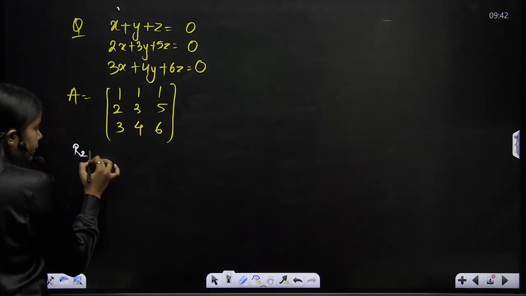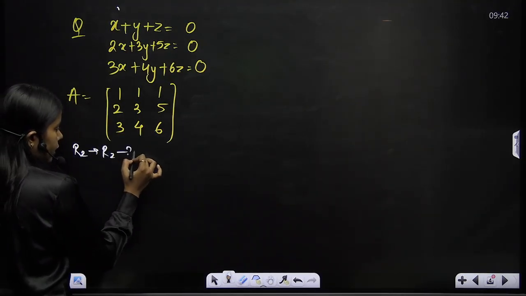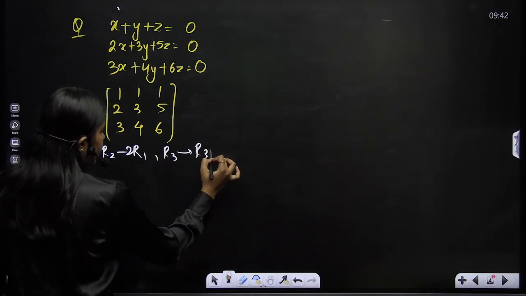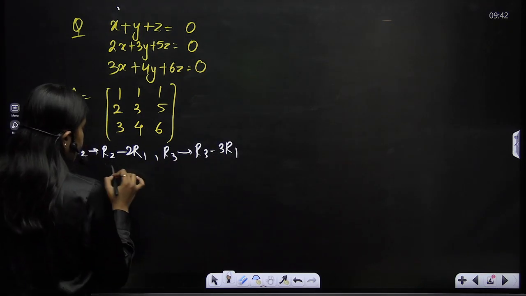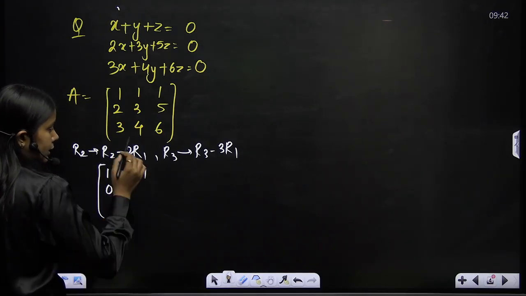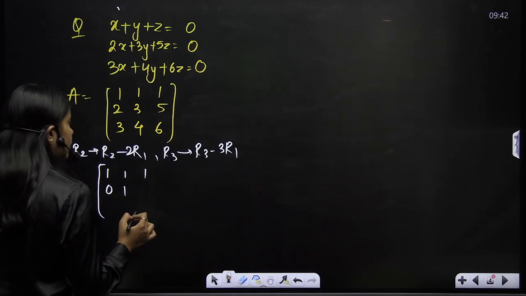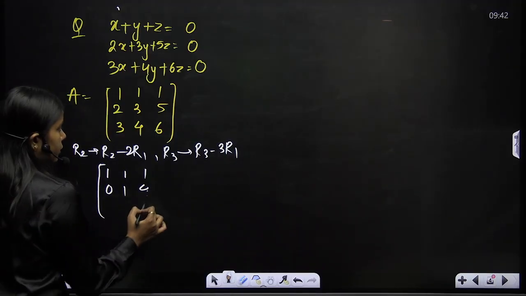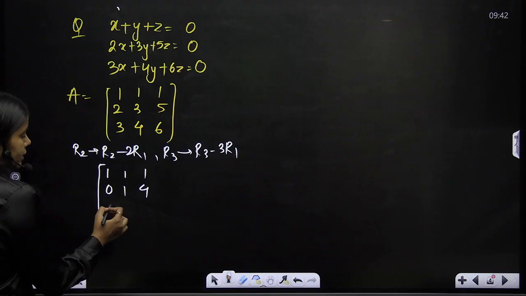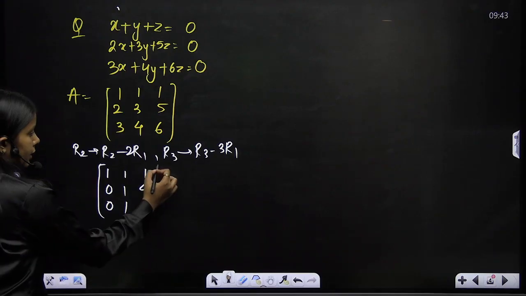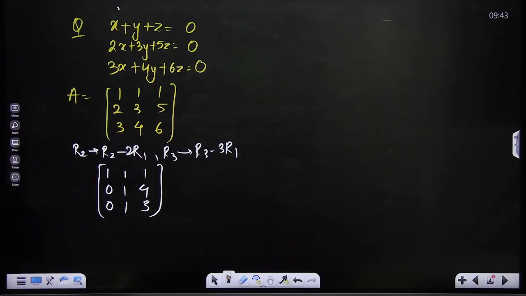R2 tends to R2 minus 2R1, R3 tends to R3 minus 3R1. On row reducing, what would I get? 1 1 1, 0, 3 minus 2 is 1 and 5 minus 2 is 3... okay, 3 minus 3 is 0, 4 minus 3 is 1 and 6 minus 3 I get as 3. Wait, did I take it correctly?